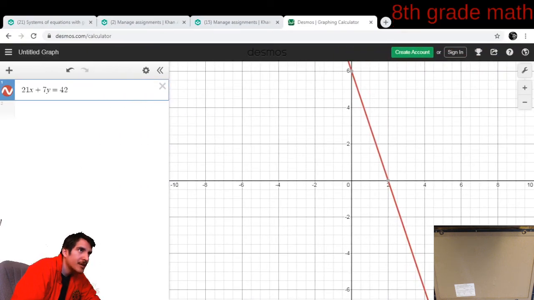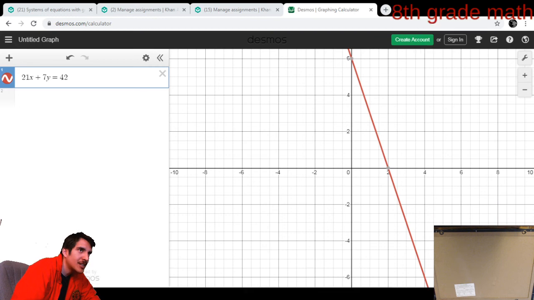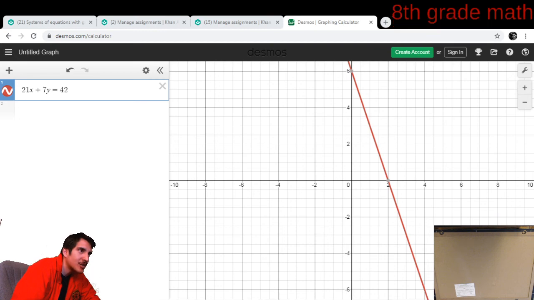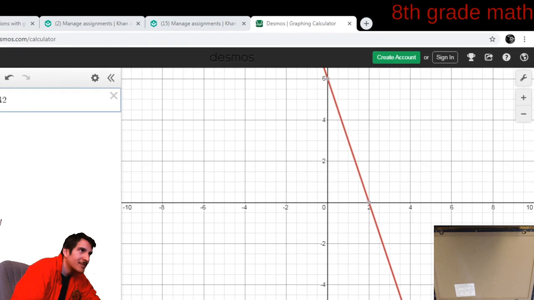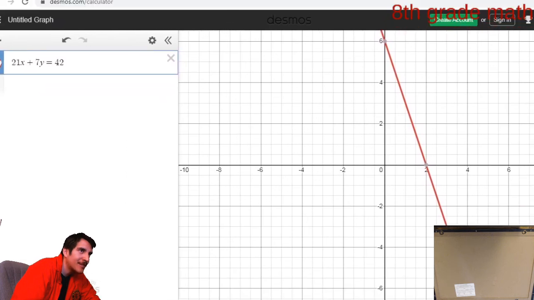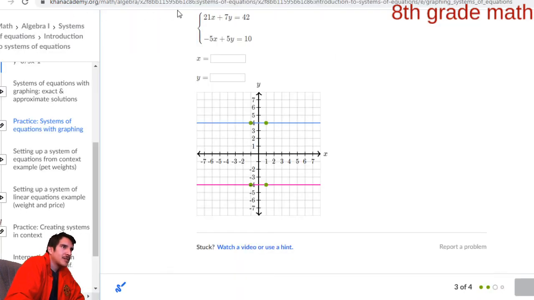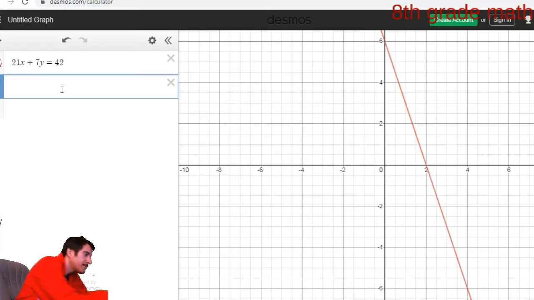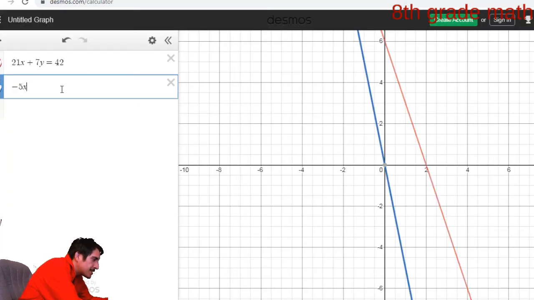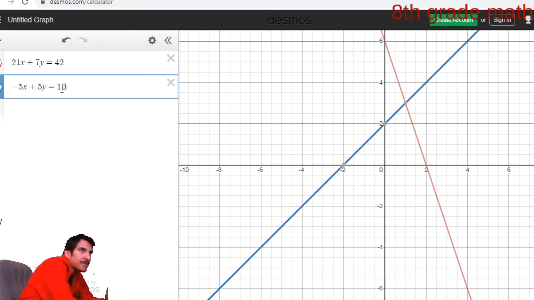So there we go. You see what I've done? All I did was enter the equation. I didn't have to do any math. I just typed in the variables and boom, the line automatically shows up. Okay, I gotta hide this whiteboard. What's the second equation? Minus 5x plus 5y equals 10. Oh, that one's gonna be easy.